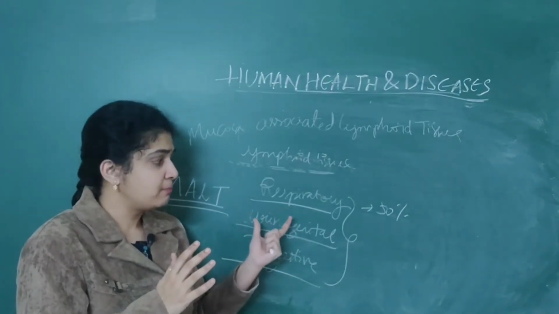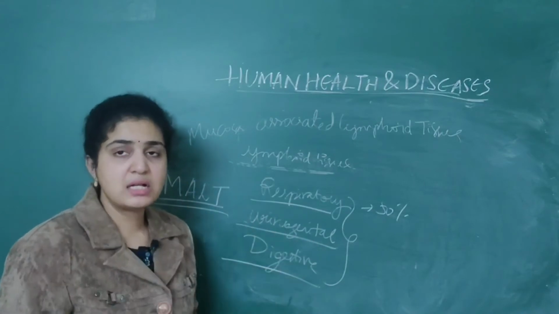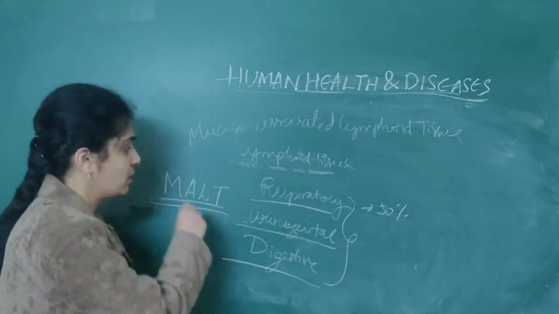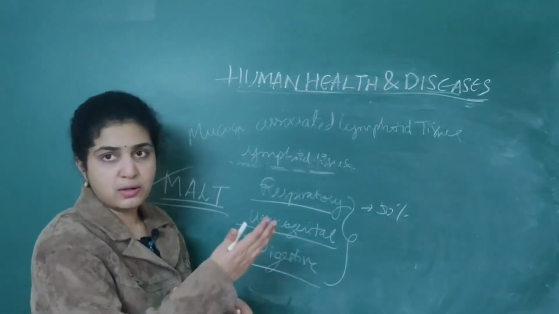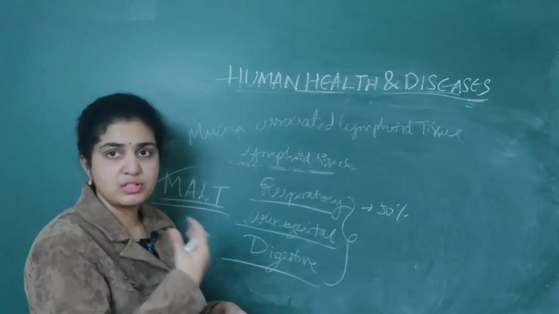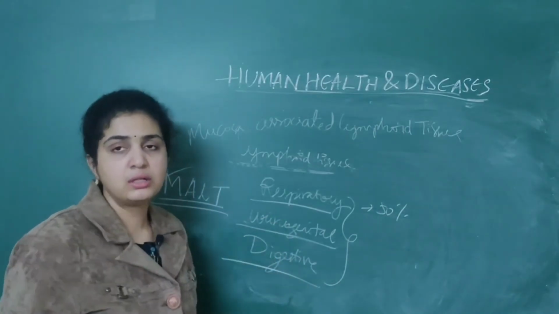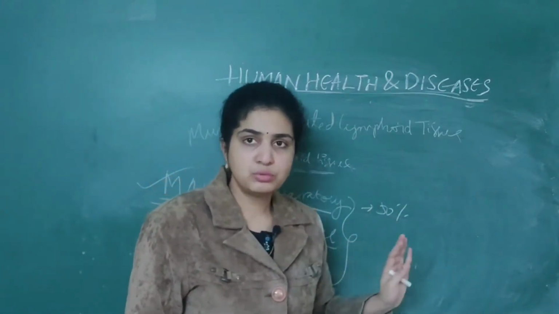But especially here 50% is contributed. So MALT is an important NEET question, and which tracts contribute to it is an important point from the NEET point of view. So this is about the immune system.